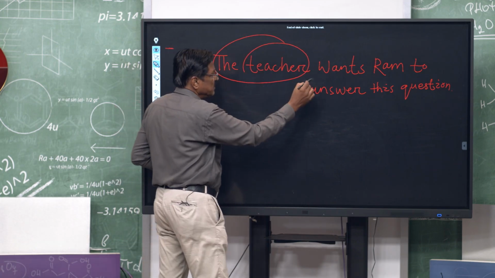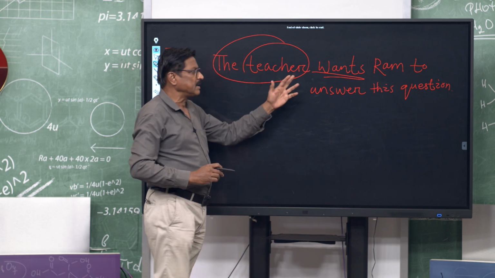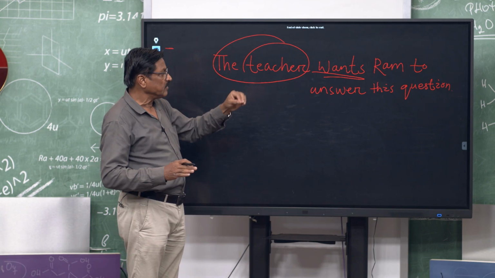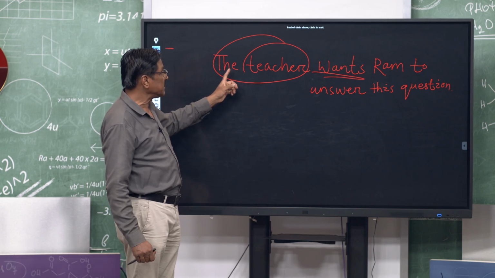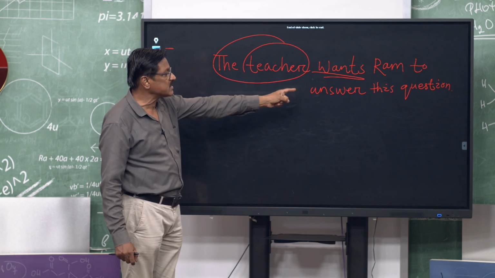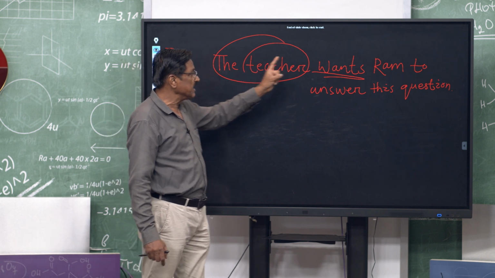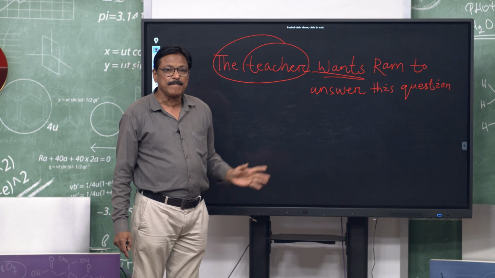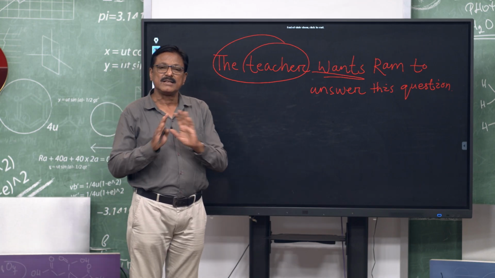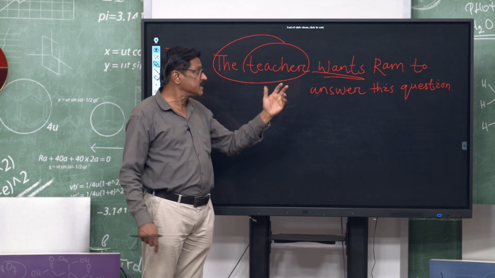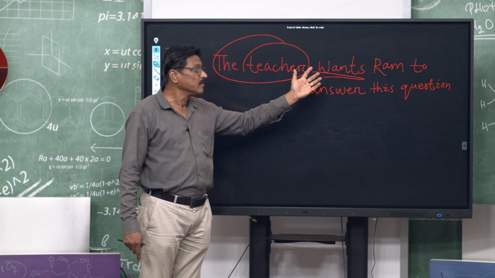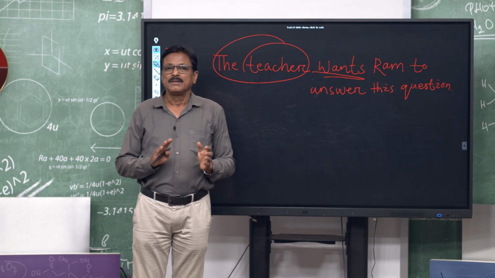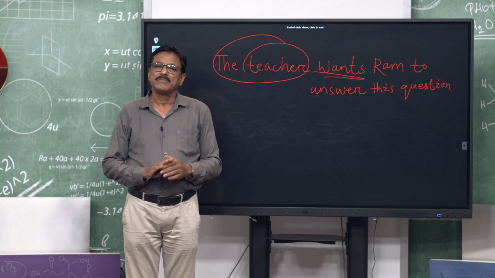The teacher is the subject, wants is the verb, that means you can break the sentence into two sentences of present simple. The teacher wants Ram to answer the question. That means Ram will answer the question. The teacher wants it. Ram will answer the question. If it is past tense, then Ram would answer the question. The teacher wanted it. So, this is all about non-finite verbs and finite verbs.